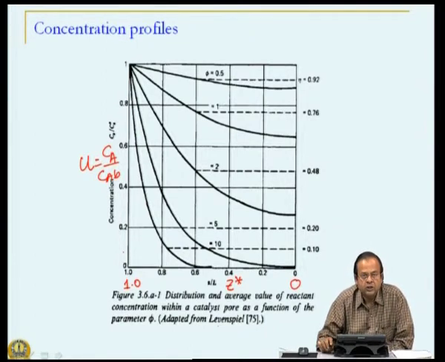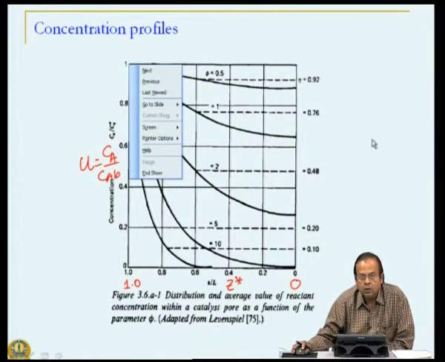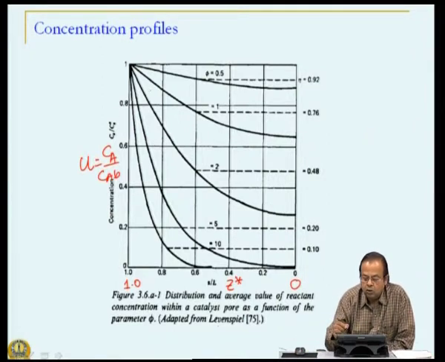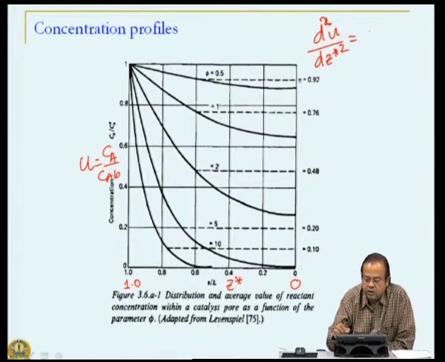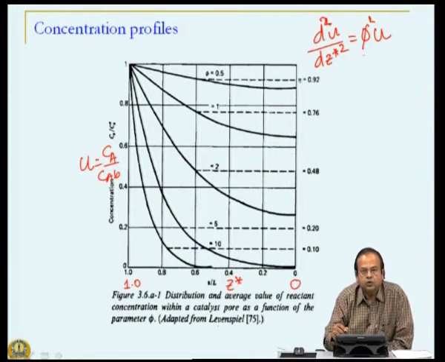Because of the boundary condition that at Z equal to 1, u is equal to 1, all solutions start from this point, but what we are seeing in this particular figure is the solution of this equation. Let me write the equation once again: d square u dz square equal to phi square u with the appropriate boundary condition. So, the only parameter we have is the Thiele modulus phi, which is L square root kV by dAe.